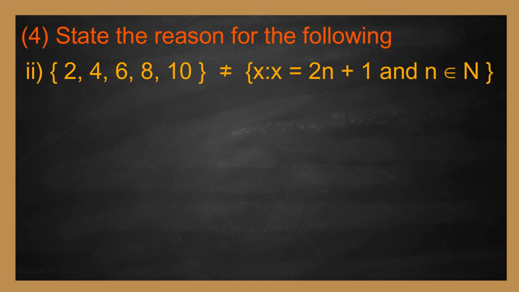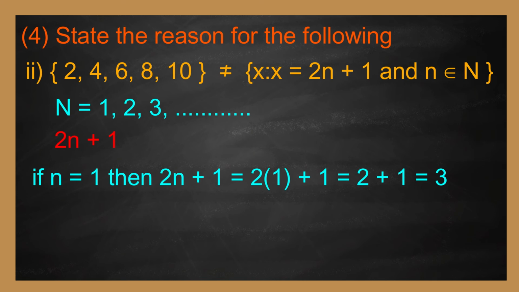Second, set of {2, 4, 6, 8, 10} is not equal to the set of x such that x equals 2n + 1 and x belongs to N. Here, n equals 1, 2, 3, 4, etc. And the common formula for the elements in the right hand side set is 2n + 1. If n equals 1, then 2n + 1 equals 2 into 1 plus 1, that is 2 + 1, that equals 3.